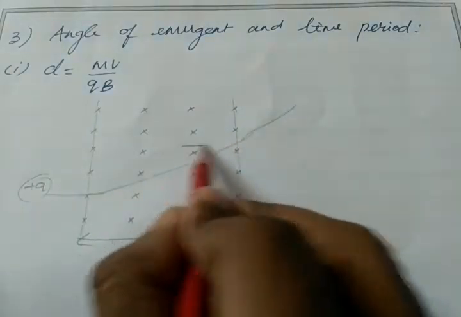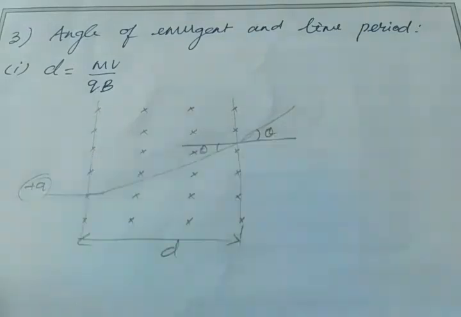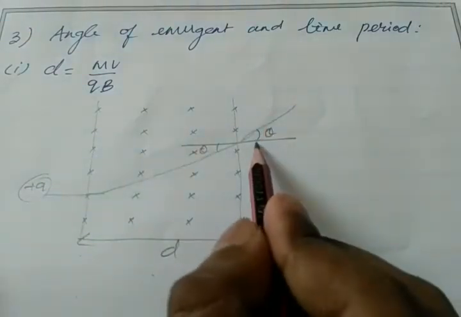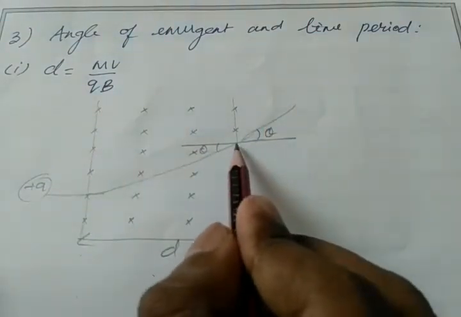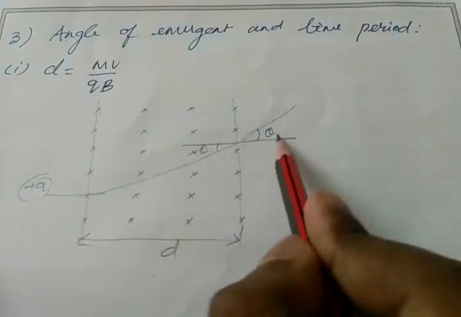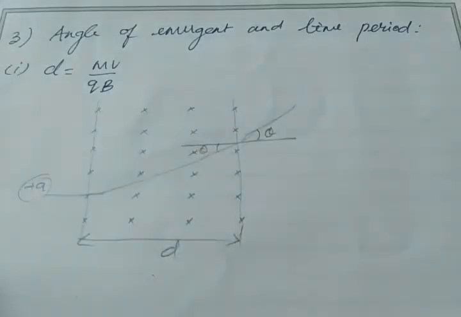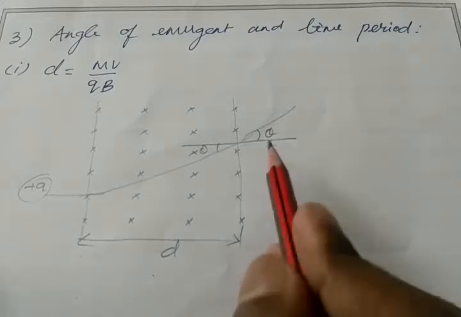The angle of emergence here is taken as theta, the angle at which it leaves the magnetic field. So this positive charge leaves the magnetic field creating an angle of theta, forming a big circle like this. Clear? For this scenario, we have to find the value of this theta.